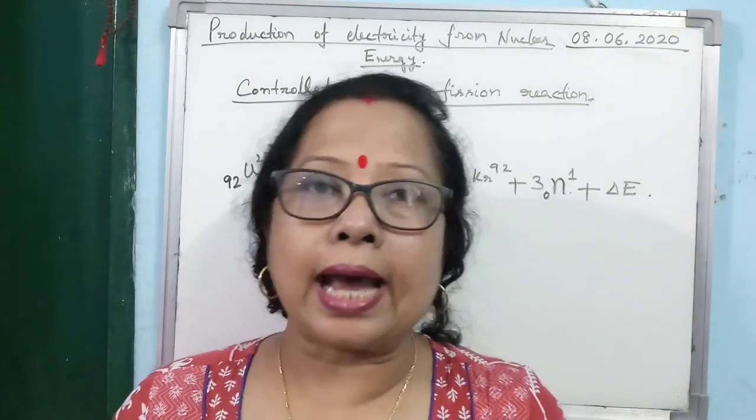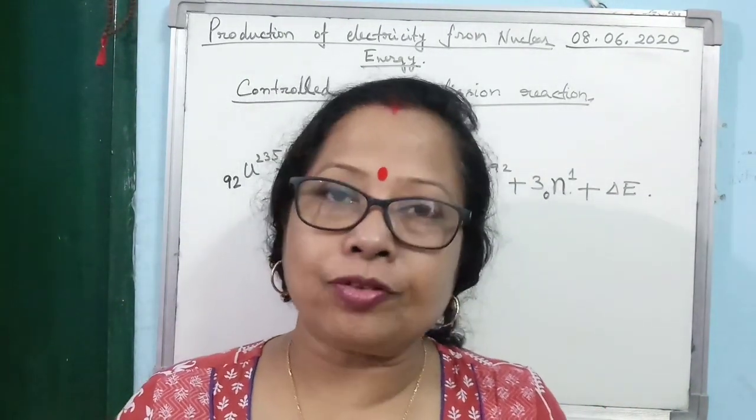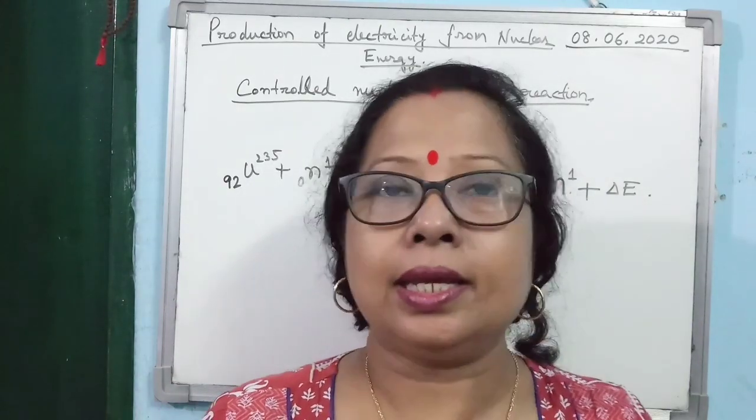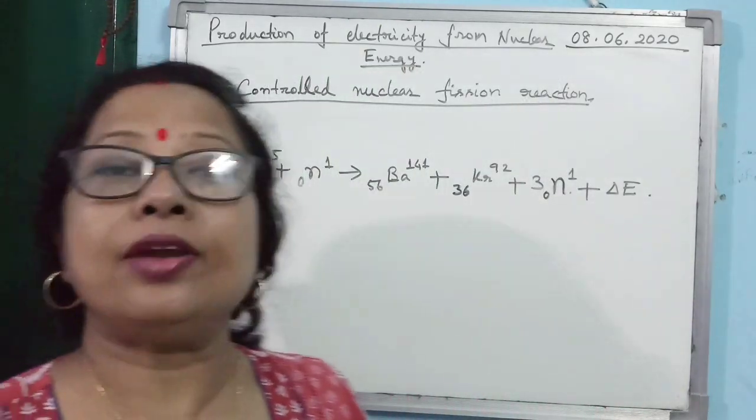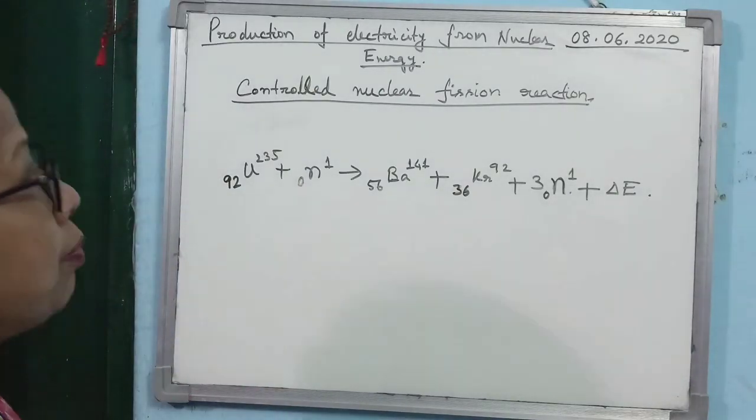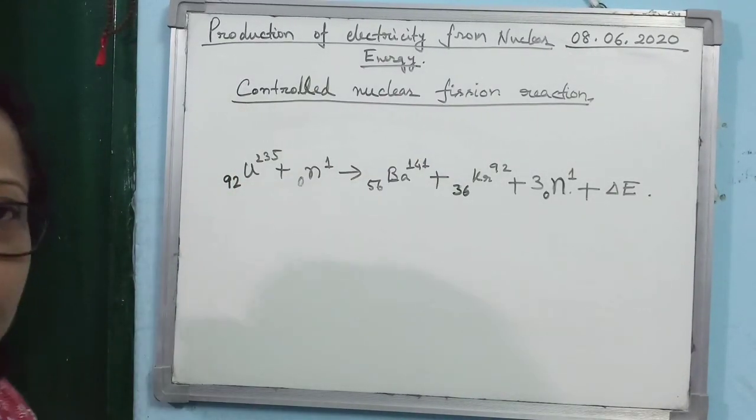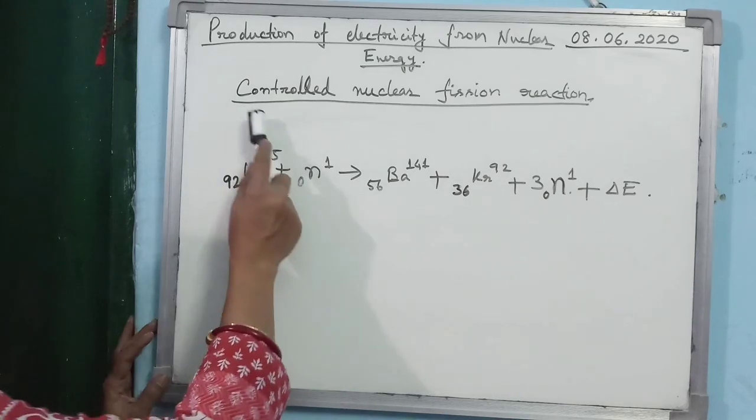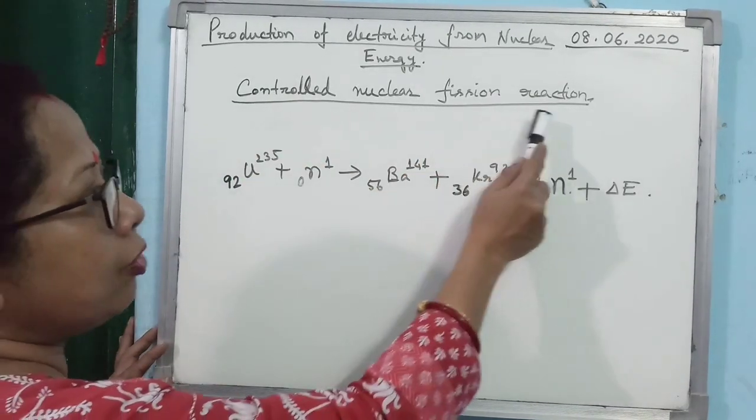Now you know that if you want to produce electricity from nuclear energy, then we need some nuclear reaction. So what is the name of the nuclear reaction from which we generally get electrical energy? You must remember it: controlled nuclear fission reaction.